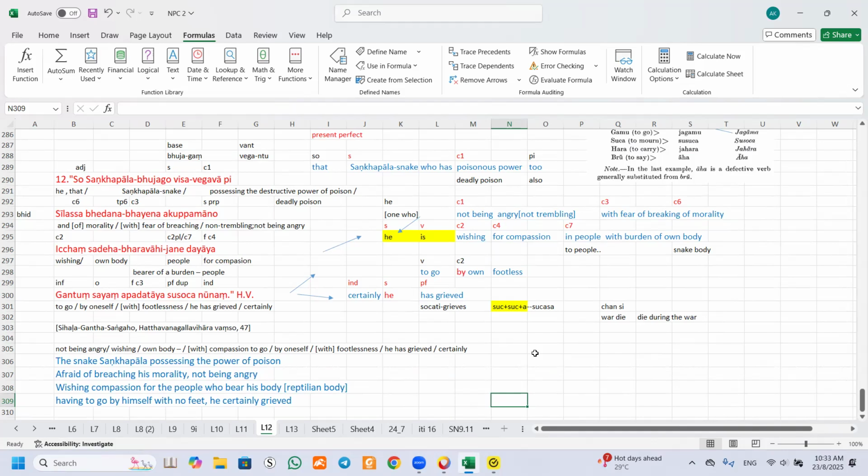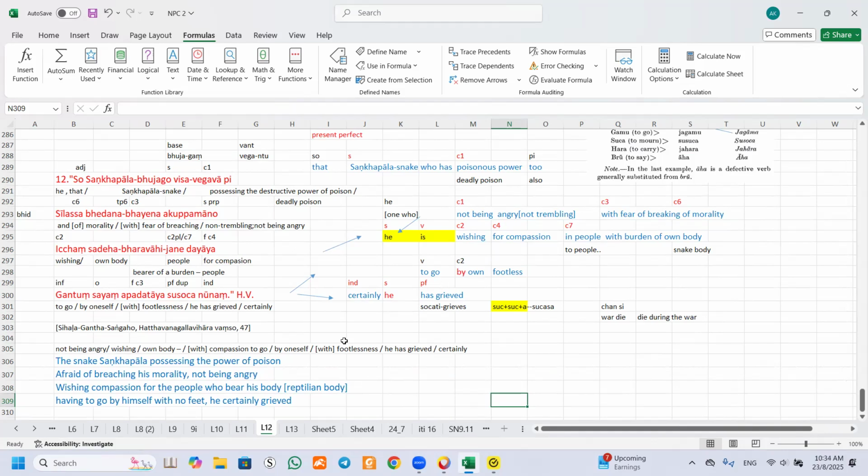I think it's talking about some kind of karma. So that means they are born as a snake. Now they know the vipaka, so that's why they have a fear of breaking morality. Because of the karma, they are born with the body of a snake. So now they are protecting their sila. When you protect your sila, after you pass away, you will have a better rebirth.